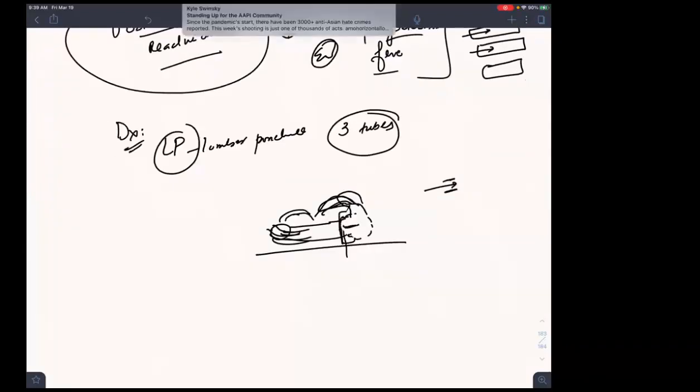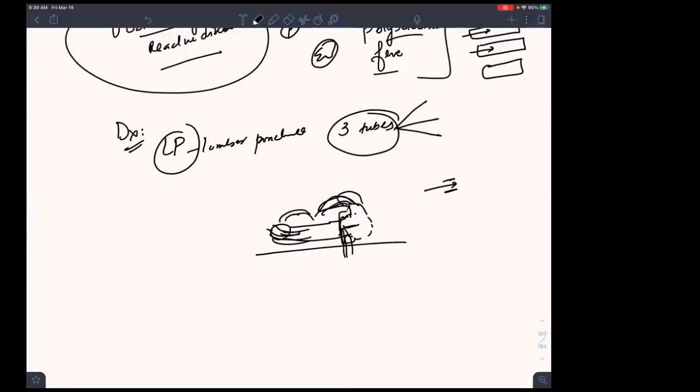So we are doing the lumbar puncture, and we are taking 3 tubes. The first tube we will send to the microbiology lab. The second will be sent to the pathology lab. The third will be sent to the biochemistry department. So we will send the 3 samples to 3 departments: microbiology, pathology, and biochemistry.